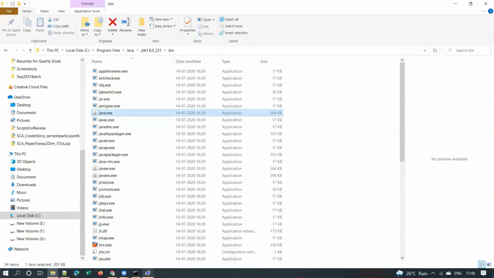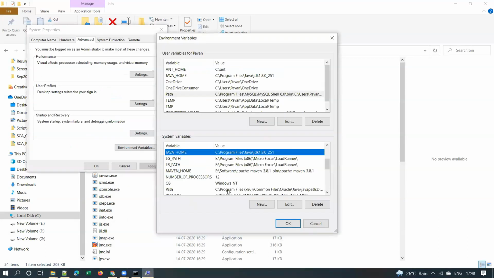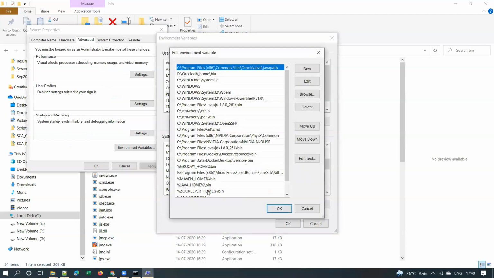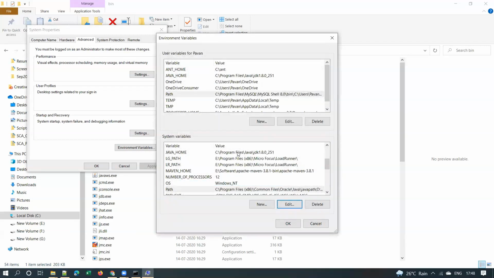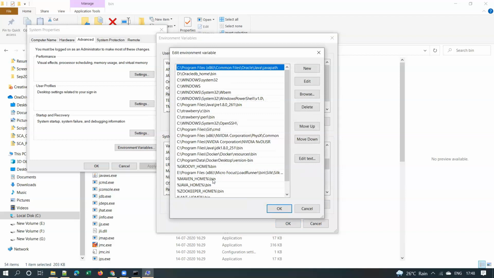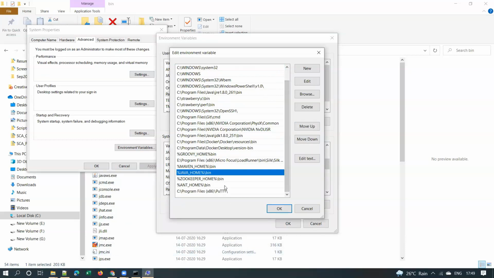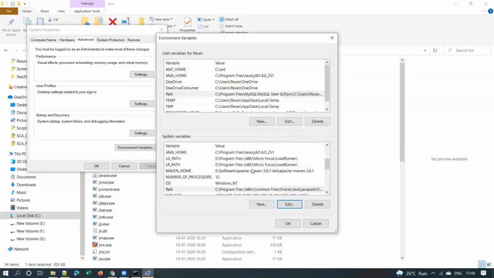Now, in the path variable, we have to give the path till the bin folder. So in the path variable, what you are giving here, %JAVA_HOME%/bin, means it will first take JAVA_HOME. What is the path of JAVA_HOME? So it will take till here. Next it will refer to the path variable, and in the path variable we added bin, right? Then it will find that java in that bin folder. So these are the standard naming conventions that we follow, so that tomorrow if your Java version changes, you need not disturb the path variable.